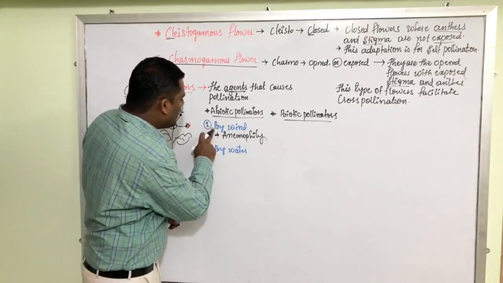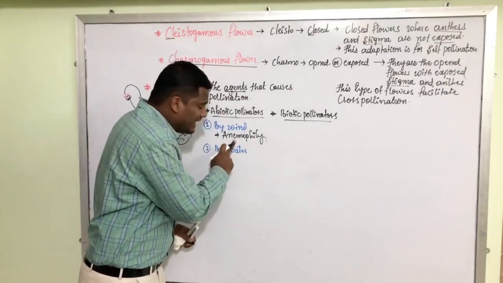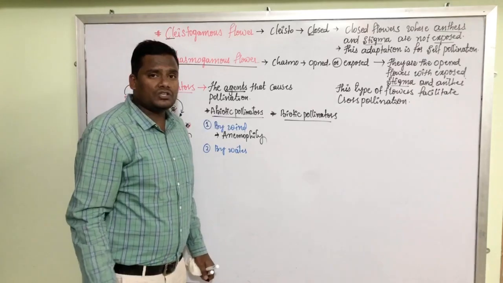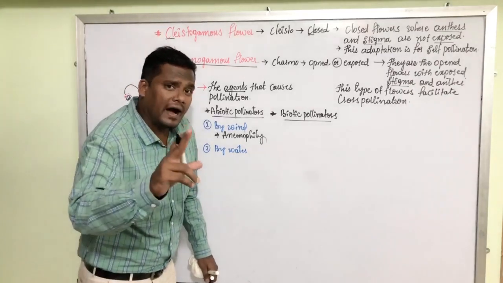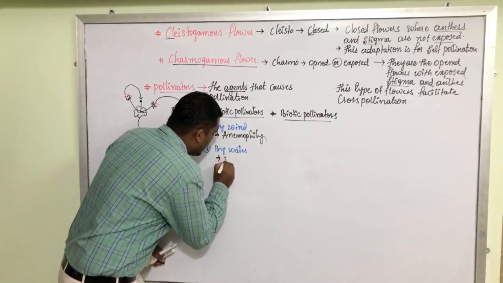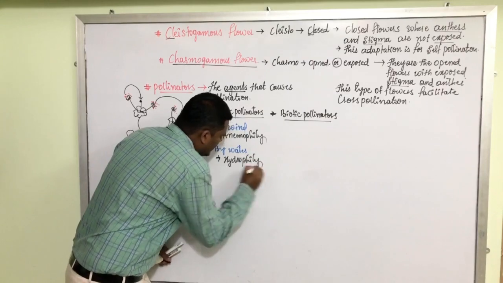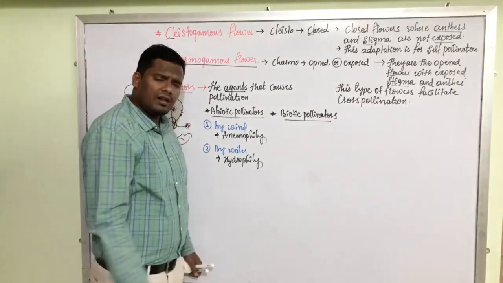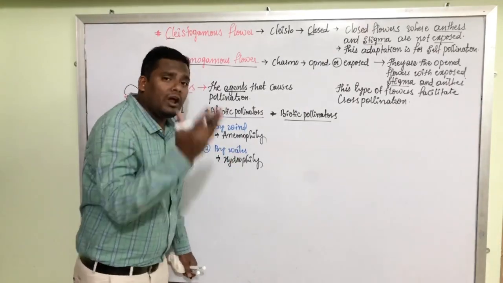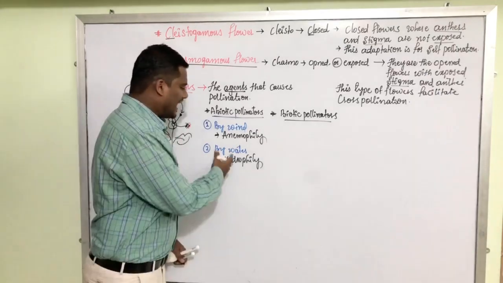Anemophily means pollination by wind. In some aquatic plants, pollen grains are carried by water. Such pollination is called hydrophily. Hydro means water. Hydrophily is pollination with the help of water.